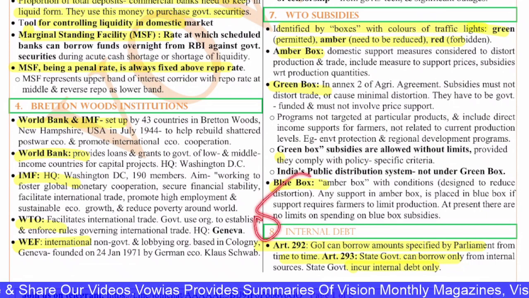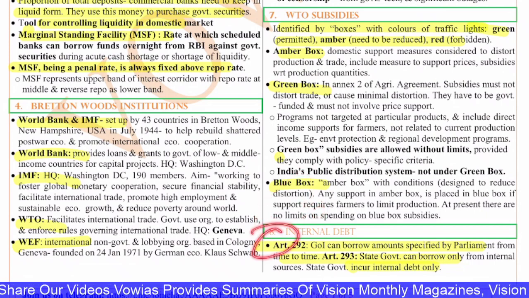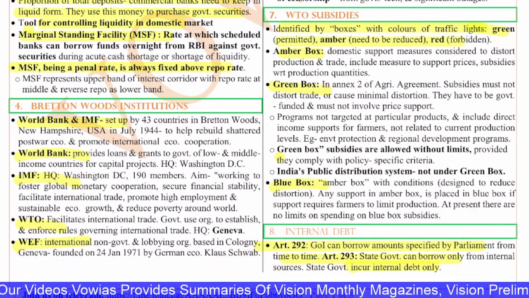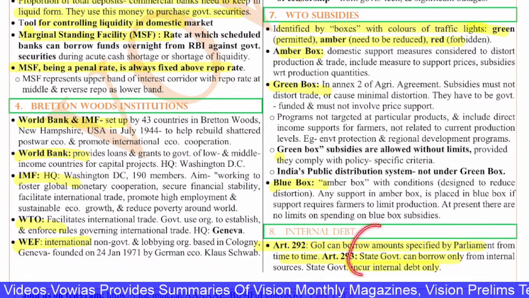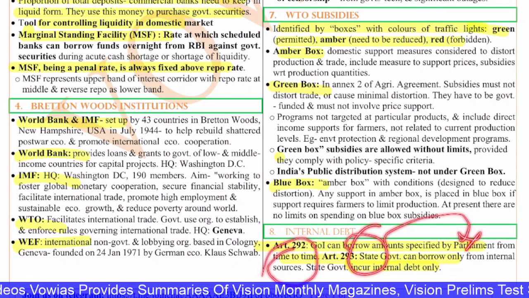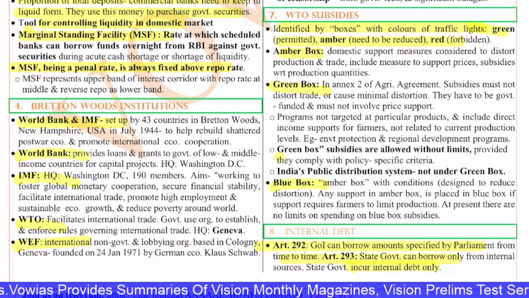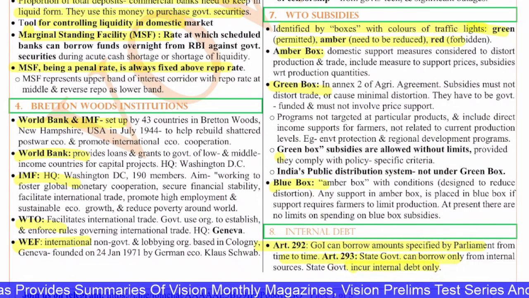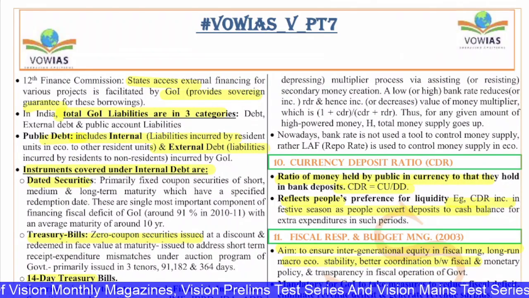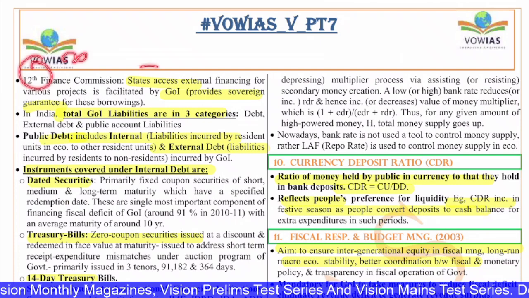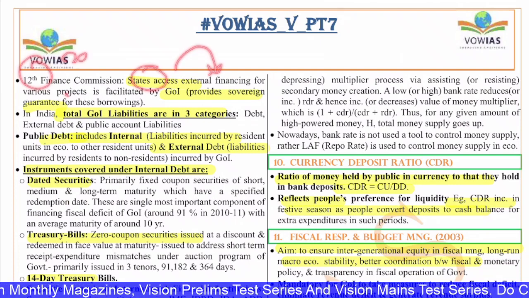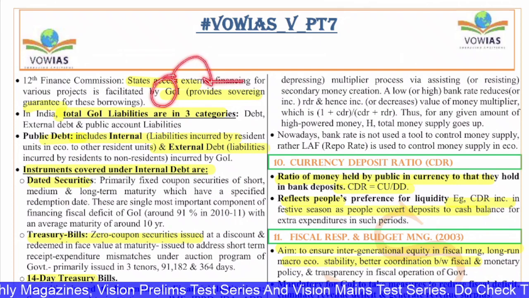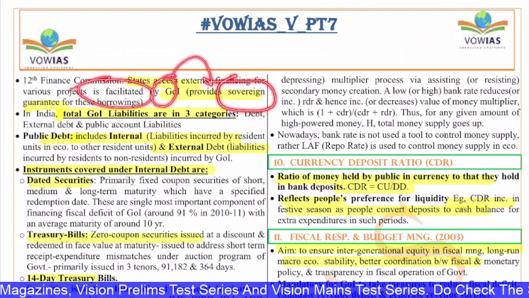Next, the 8th question is on internal debt. Article 292 says that the government can borrow amounts specified by the parliament from time to time. And Article 293 says that the state governments can borrow only from internal sources, but if they want to take from any external source, they have to take permission from the central government. State governments incur internal debt only, right? The 12th Finance Commission said that the states can access external financing for various projects if it is facilitated by the Government of India, because the Government of India will be providing the sovereign guarantee for these borrowings.